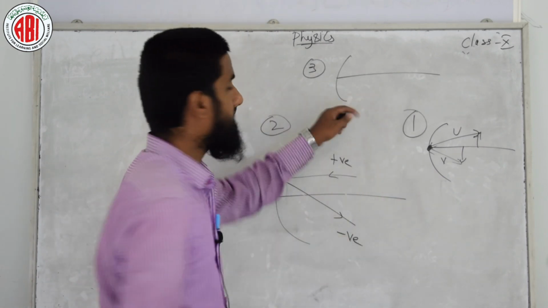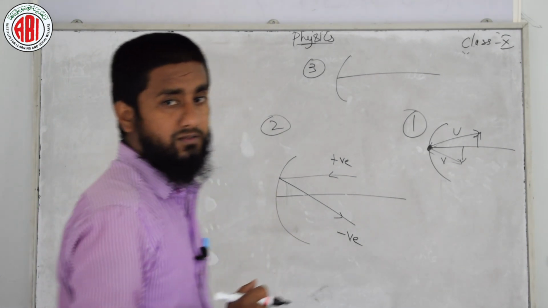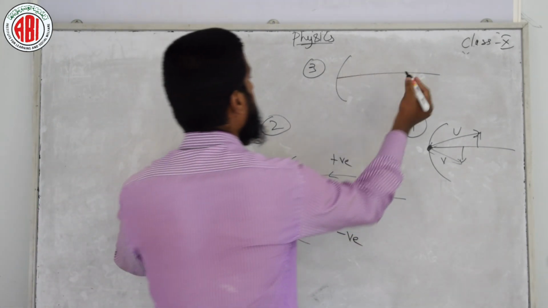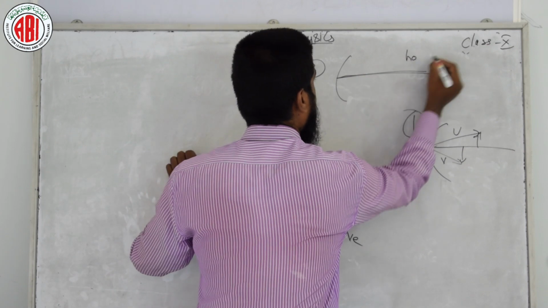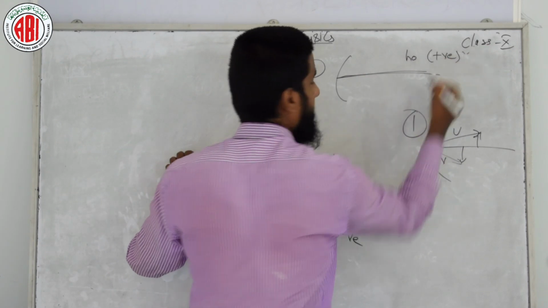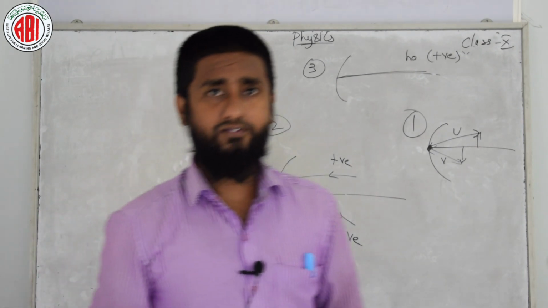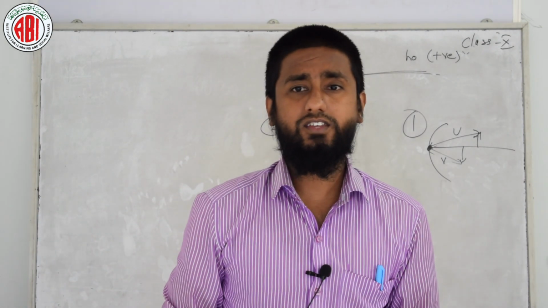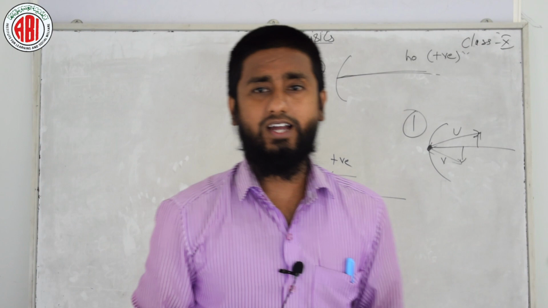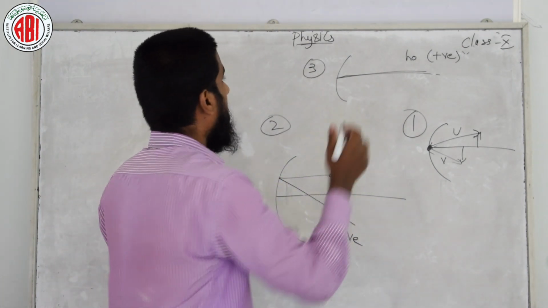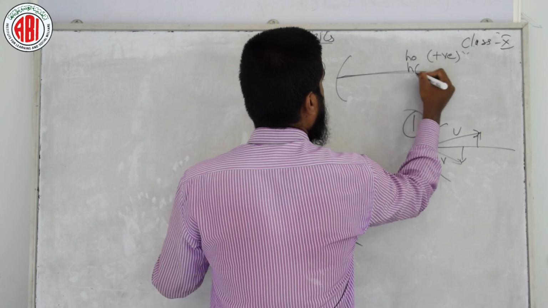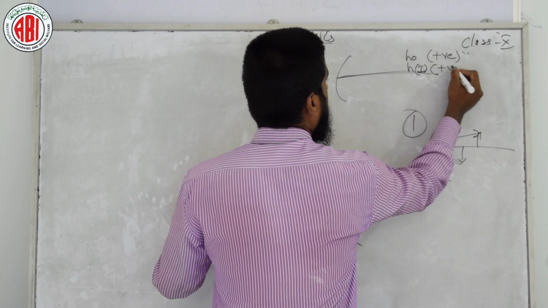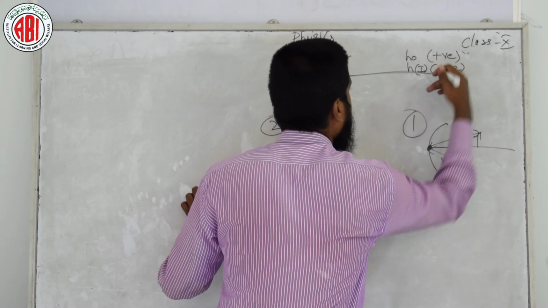And the third point I am explaining, you can see this part of our board. Consider this is a concave mirror. Height of the object, if it is above the principal axis, will be positive. I am reading this point first: the height of the object and the height of the image are positive if measured upward from the axis and negative if measured downwards. Height of the object, that is HO, and height of the image, that is HI, are taken positive above the axis.